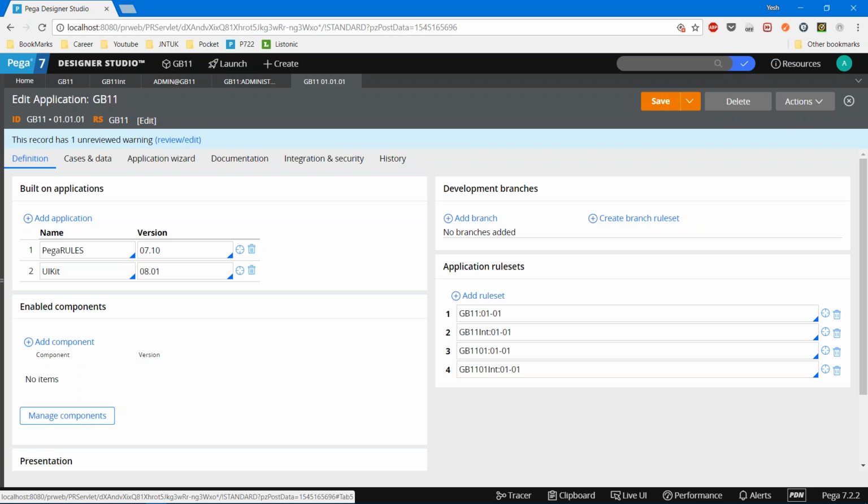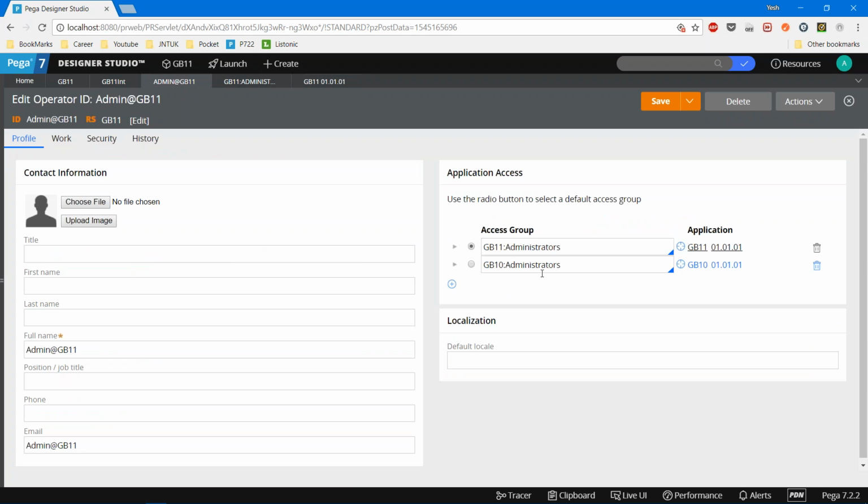There will be scenarios where developers will be working on multiple applications. Absolutely possible. During those scenarios, we just need to add multiple access groups to our application. That's all. See here, two different applications are there, GB11 and GB10. The one which is defaulted by using this particular radio button is the default application that he is going to log in to every time.